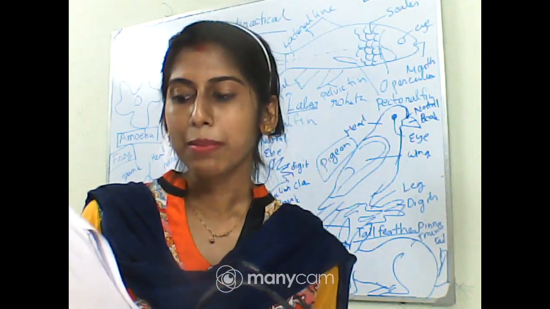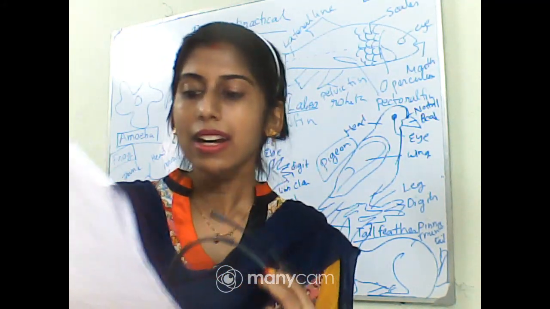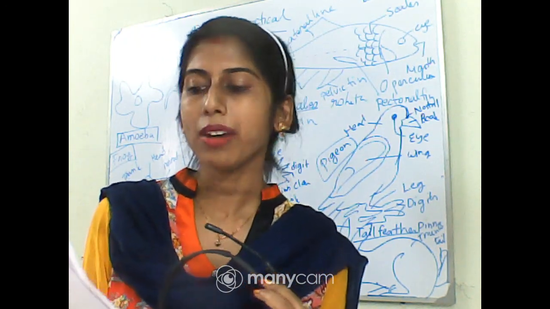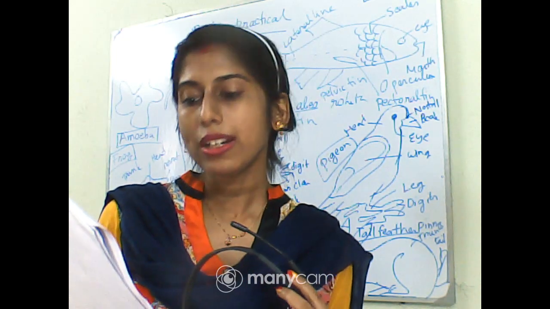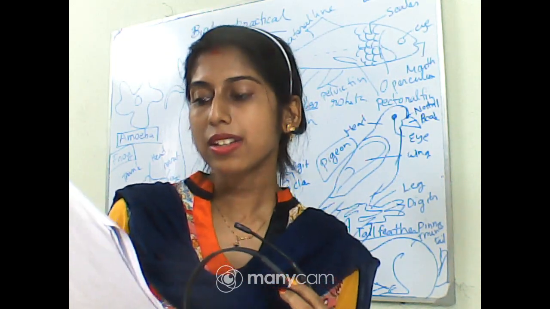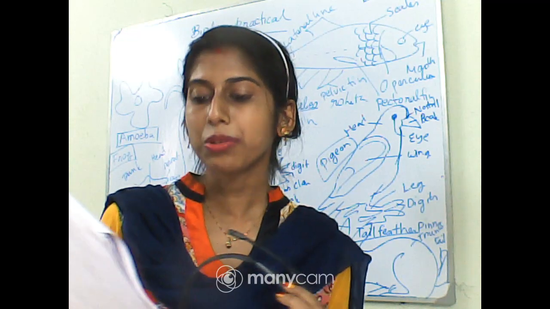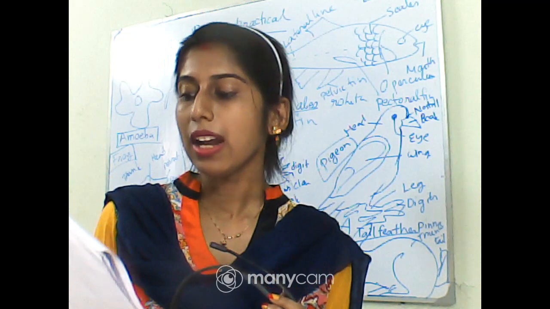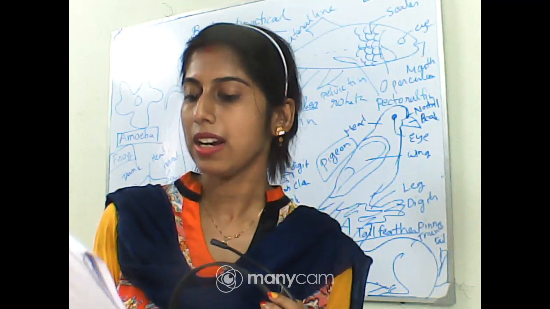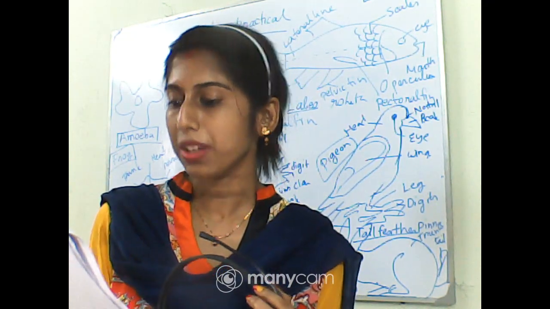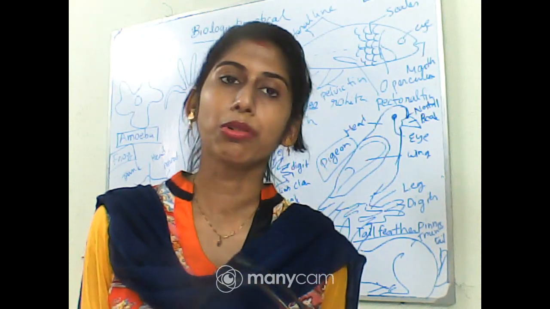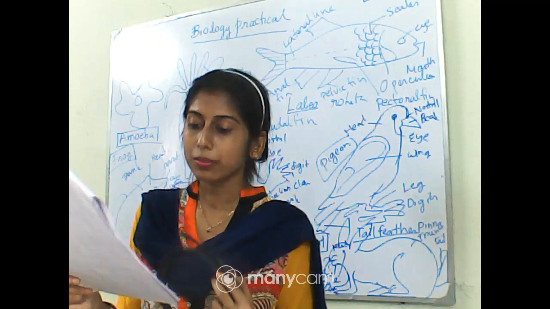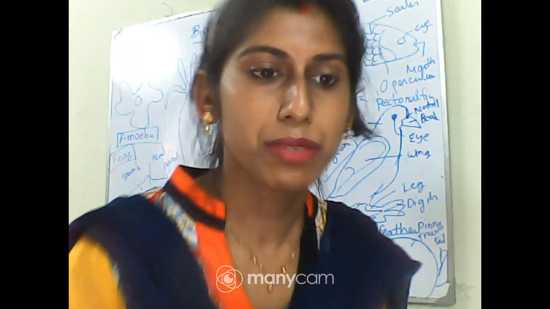And another practical is there, that is, study and describe a locally available common flowering plant from any one family, Solanaceae or Liliaceae. Poaceae, Asteraceae or Brassicaceae can be substituted in case of particular geographical location, including dissection and display of floral whorls, anther and ovary to show the number of chambers, floral formulae and floral diagrams. So first we will be doing the spotting or the study or the observation part.